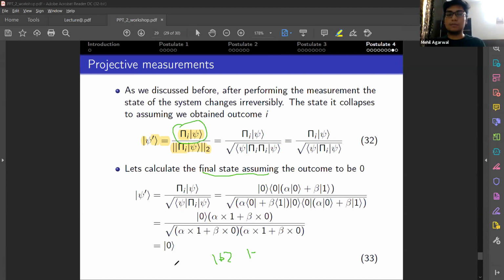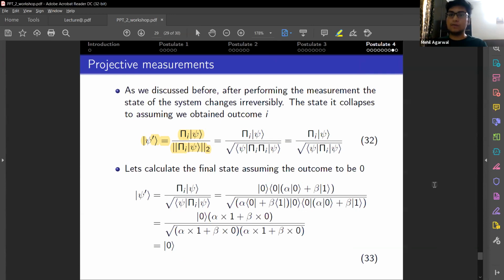This is also a problem in the problem set, and you'll be using these formulas to find the probability of the outcome and the final state assuming that outcome. Do work it out, it will be a good exercise for you to understand how measurement works.